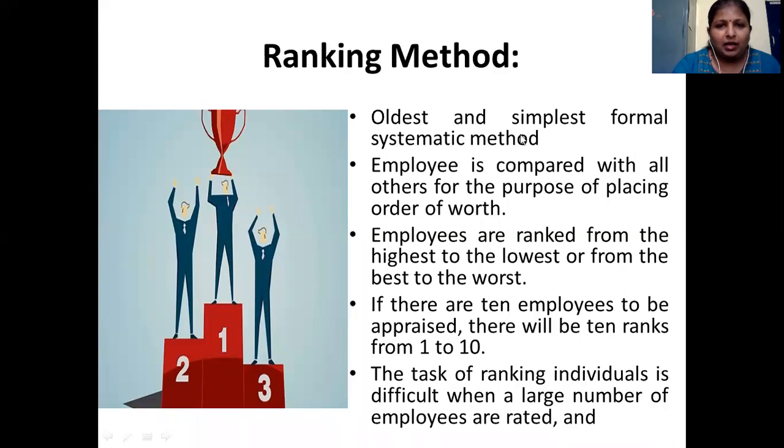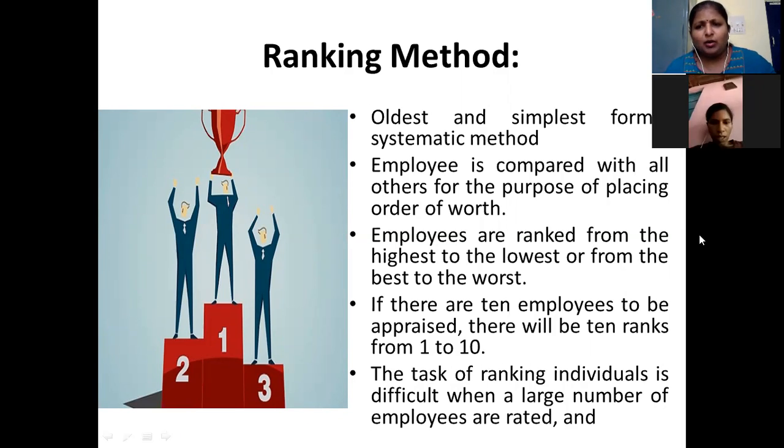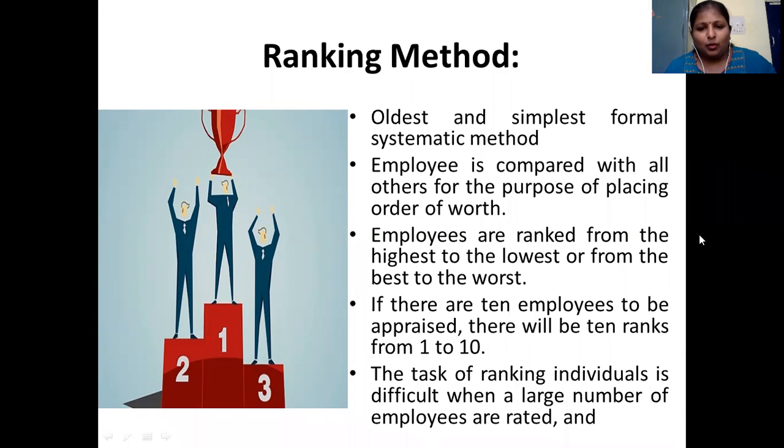Let us say there are around 10 employees in the organization. The best employee will be put in the first rank, then the second, third and fourth performers. This is how the ranking method works. But there are some drawbacks. The main drawback is that if there are many employees in the organization, the ranking method may not be easy to implement, because you have to compare the employees.